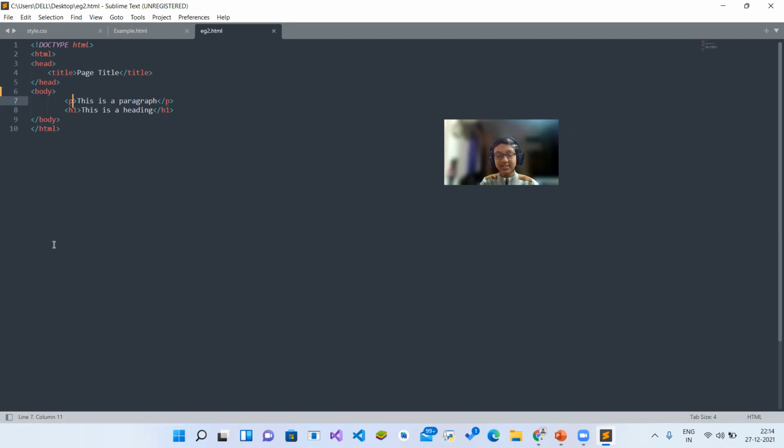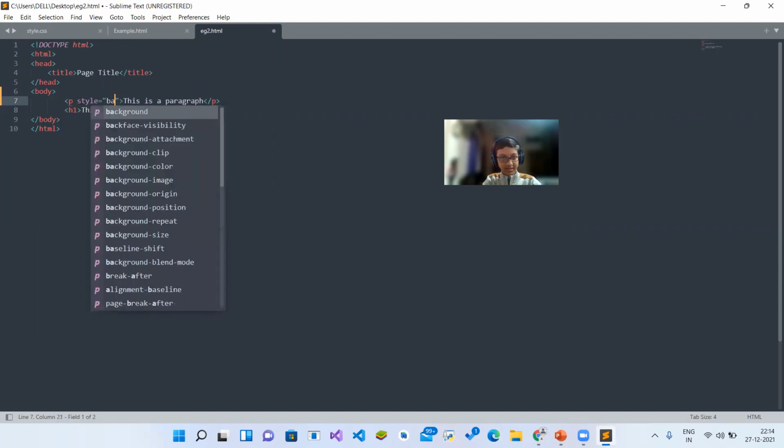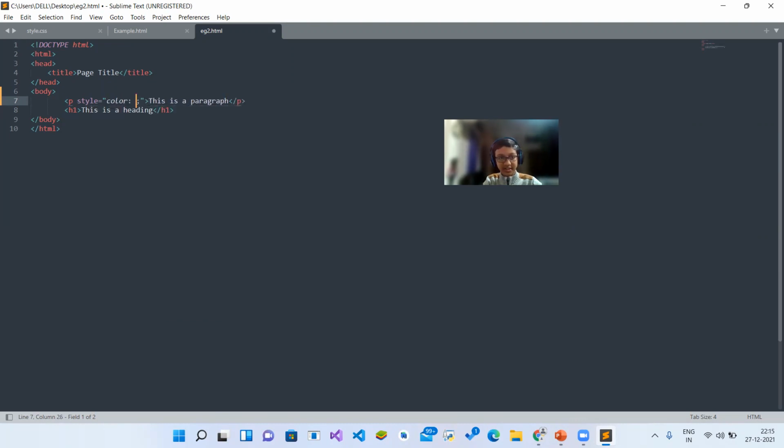Not just for the parent and the child, let me show you for the separate elements. So p style equal to, in double quotes, between this we will write color, which means text color, color colon, and in between that we will write the value.